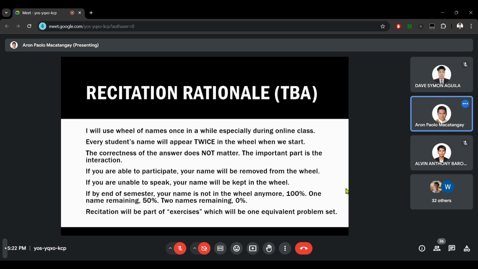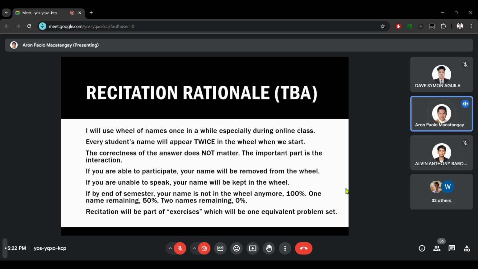If by the end of the semester your name is not in the wheel anymore, meaning you have been called out for recitation twice, you get 100%. If you have only one name remaining, then you get 50%. If you have two names remaining, you get 0%. And this will be part of your exercises, which will be one equivalent problem set. Right? So this is my idea.